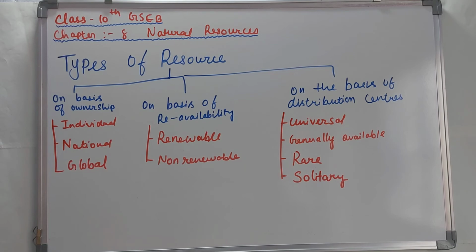For the resources which are non-renewable, we need to conserve them and need sustainable development. This type of resources need certain planning and conservation from us as well as from the government, which we are going to study next.